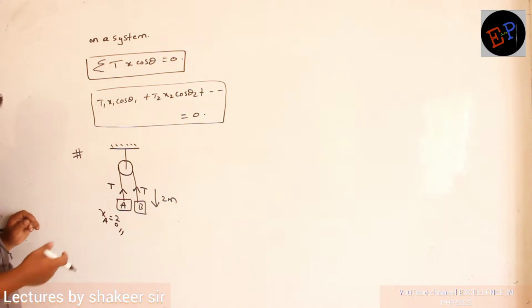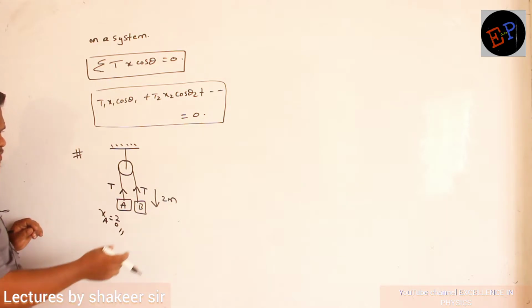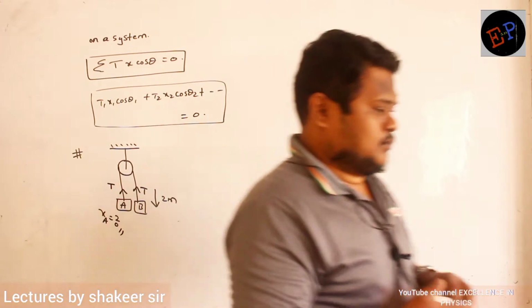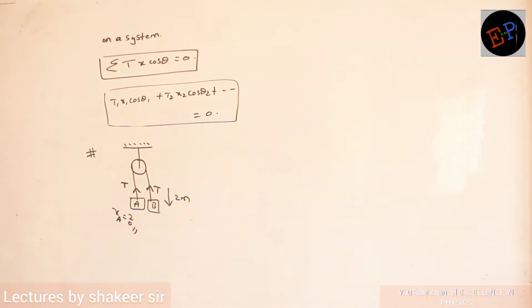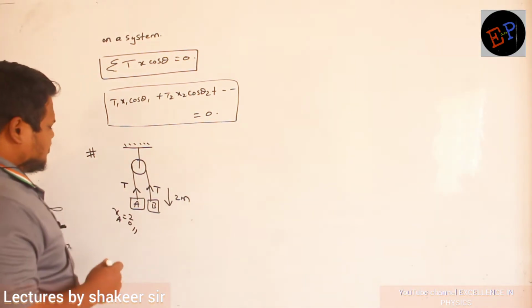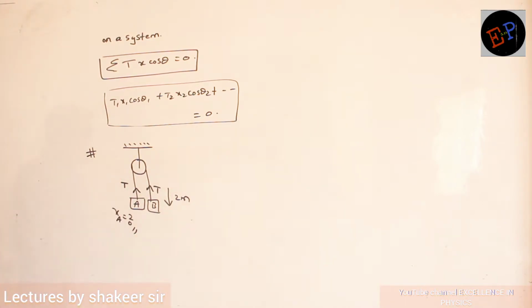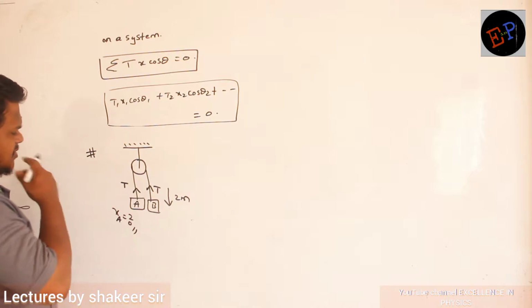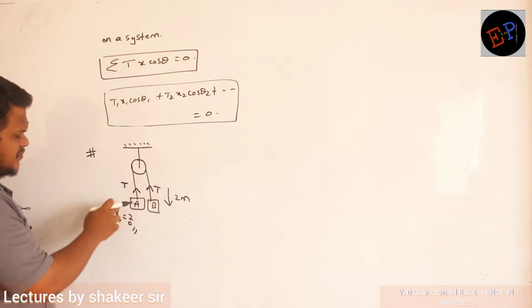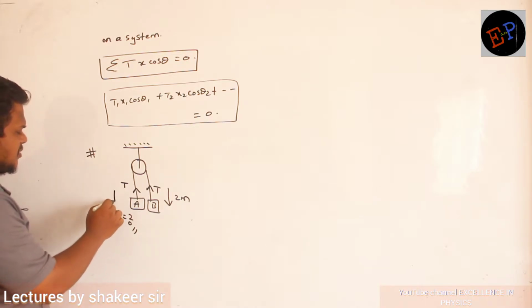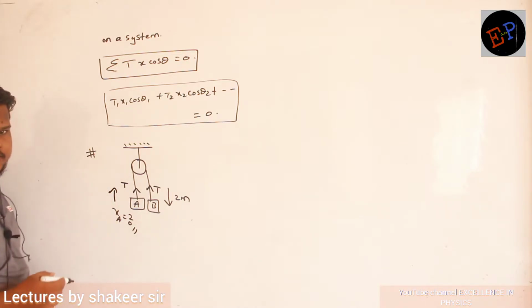Okay, so let us use some common sense. Because the same string is present, tension will be the same everywhere, no? And this is a massless string. See, if this block moves downwards, definitely this block will move in the upwards direction. So let us assume that this is moving in the upwards direction.